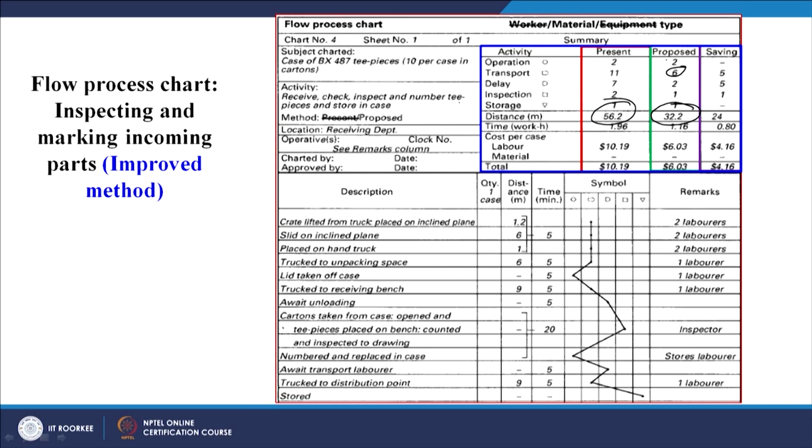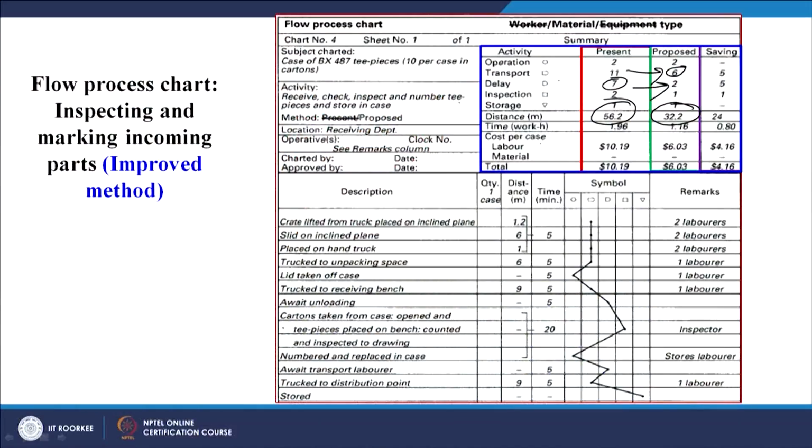Operations remain 2. Delay, earlier there was a lot of delay, 7, has reduced to 2. Transportation reduced from 11 to 6. So in the proposed method we are doing less transportation, there are fewer delays, and the distance travelled is less, so overall our savings are more. The cost per case of travel, labor, you can see was $10 earlier, and now it has reduced significantly to $6 per case.